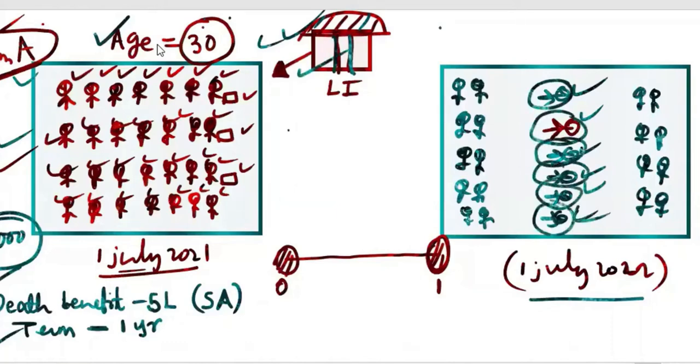So 5 lakhs for each one. The company knows they have to pay 30 lakhs. The company knows their outgo will be 30 lakhs. The company will not calculate for all 10,000 people. It will calculate only for 6 people, because the company knows that only 6 out of 10,000 will die. Others will not die. The company will not worry about those.